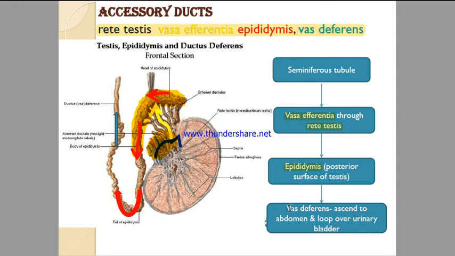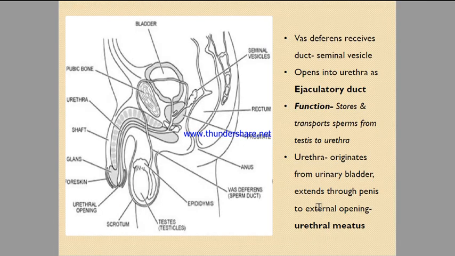Now, vas deferens. This vas deferens ascends to the abdomen and loops over the urinary bladder. You see the structure here, we are talking about vas deferens. This is the vas deferens. We have seen the epididymis. This is the head of the epididymis. And here is the vas deferens, which is making a loop over the urinary bladder.